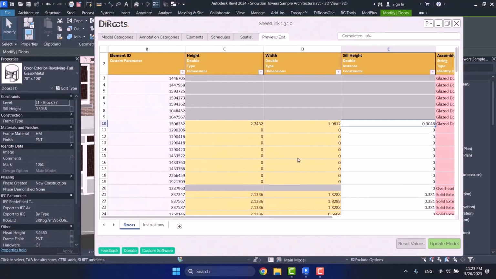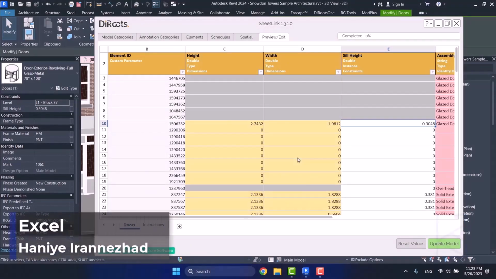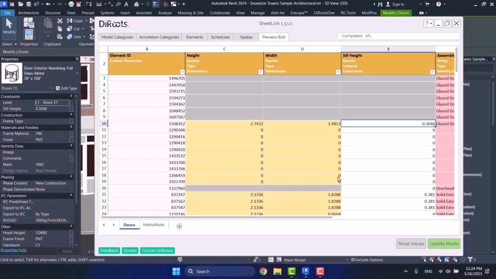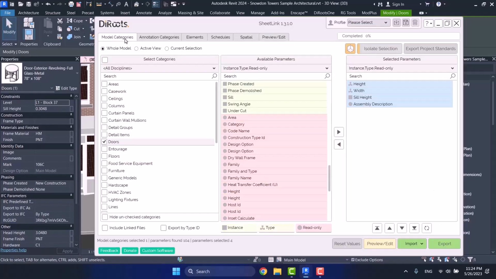Now that we have discussed the preview section together, we want to export our file. We want to export an Excel file from the parameters that we have chosen. I get back to the model category section. These parameters are enough here. I want to export an Excel file from them.